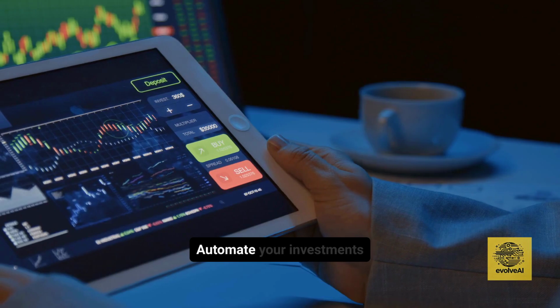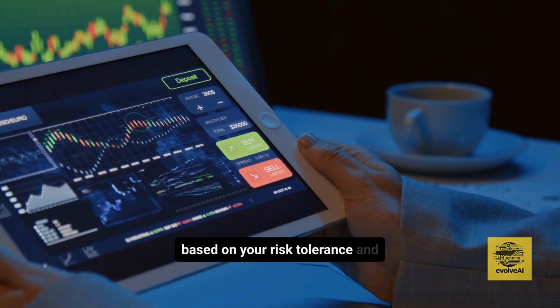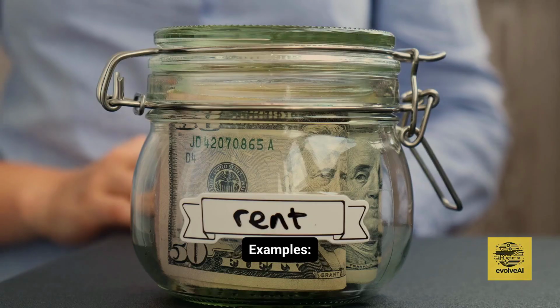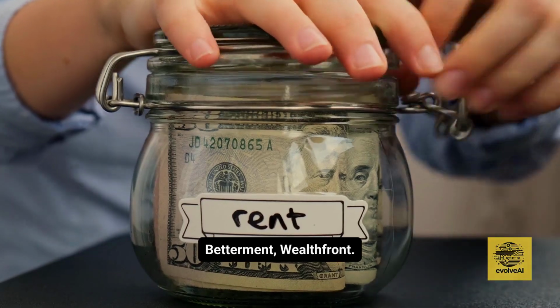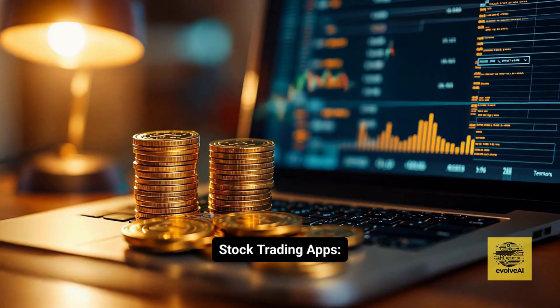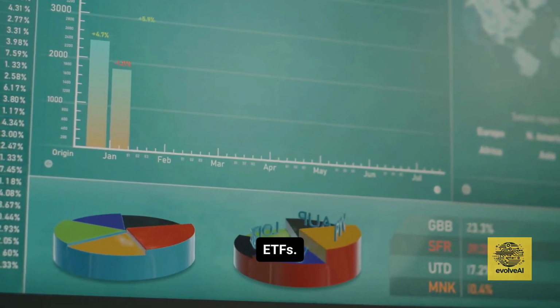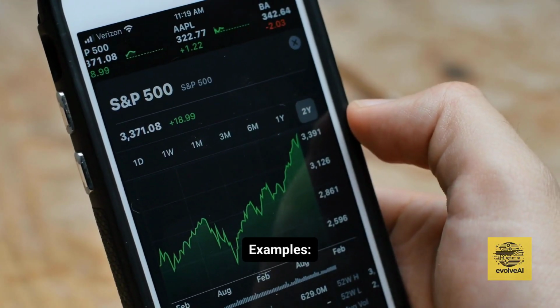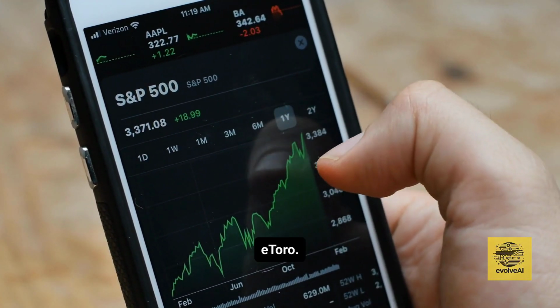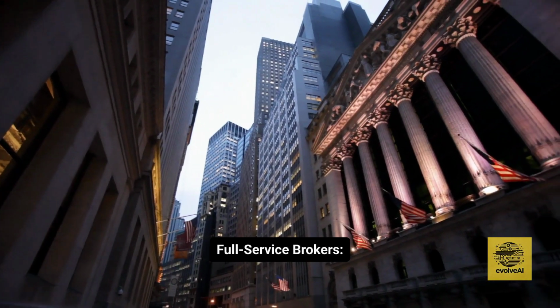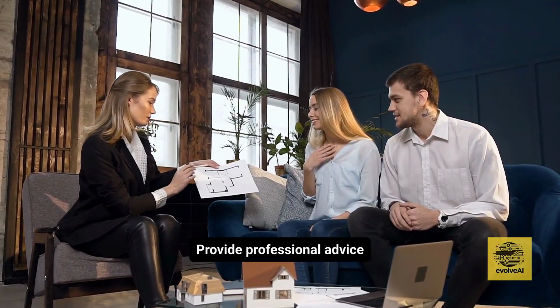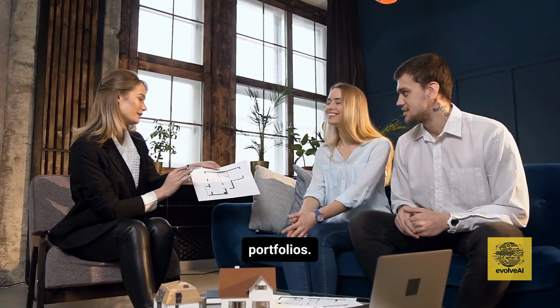Robo-advisors. Automate your investments based on your risk tolerance and goals. Examples: Betterment, Wealthfront. Stock trading apps. Easy for beginners to buy / sell stocks and ETFs. Examples: Robinhood, Webull, eToro. Full-service brokers. Provide professional advice and personalized portfolios.